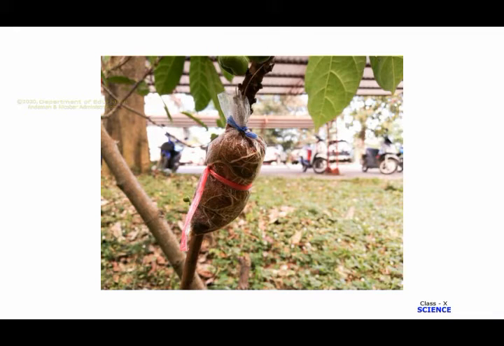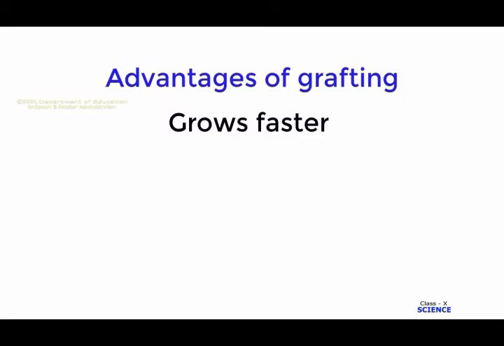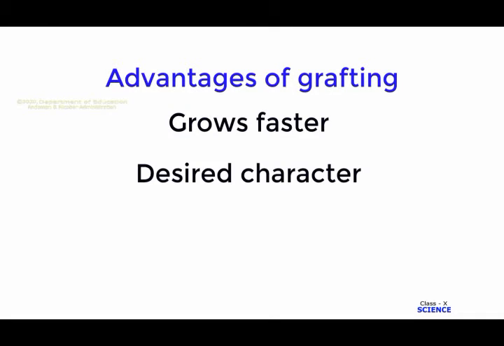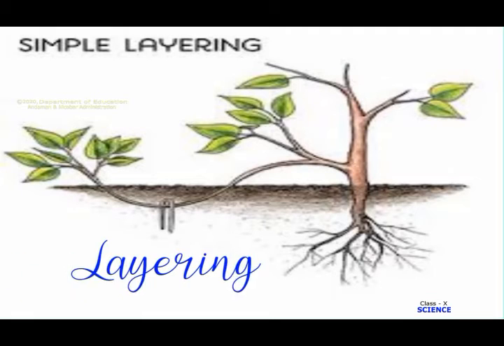Firstly, grafting is the fastest way of growing popular, desirable varieties of fruiting trees and flowering plants on a large scale. So for commercial purposes also, grafting can be used. Secondly, many commercially valuable plants are very difficult to grow by other propagation methods, for example layering and cutting, but by grafting it can be achieved.